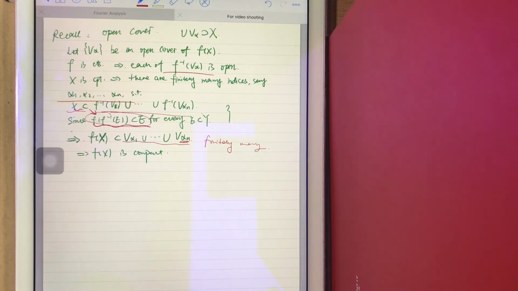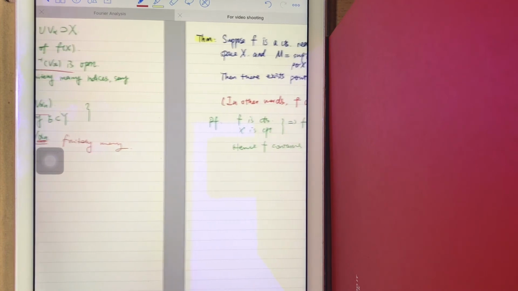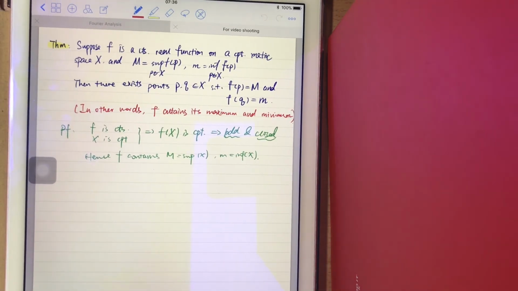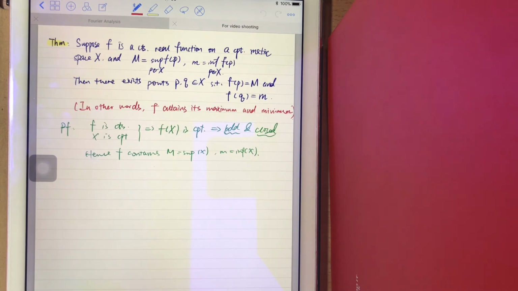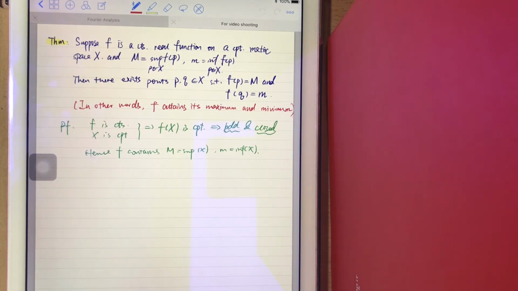Okay, I still have another theorem that we will talk about in this video. It is also called the Weierstrass Theorem. It's very useful and practical for continuous functions. You will use it again and again in your following study. And many of you might already have seen this theorem in high school, or calculus, but we didn't prove it rigorously.